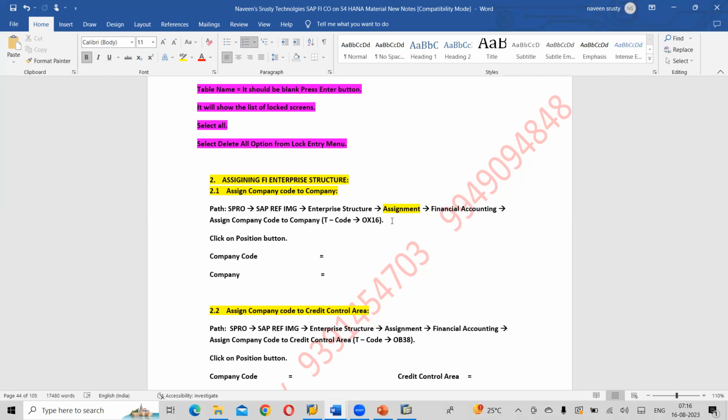assign company code to company. Transaction code OX16.